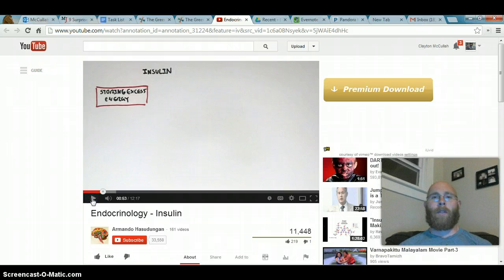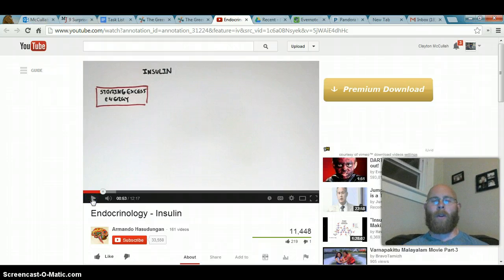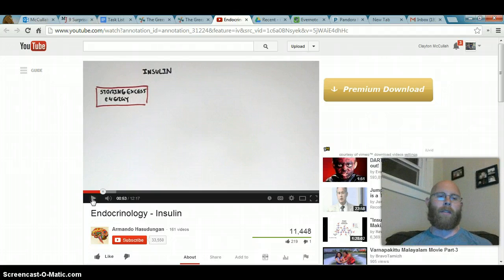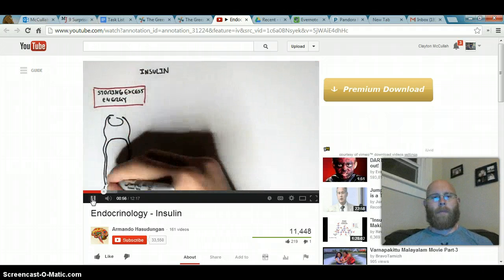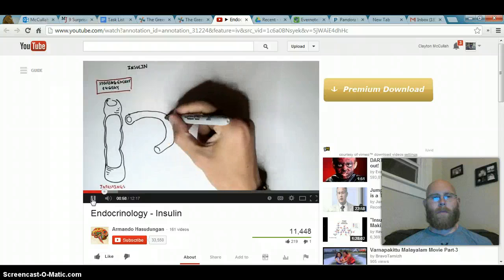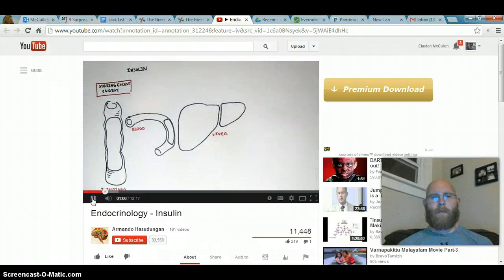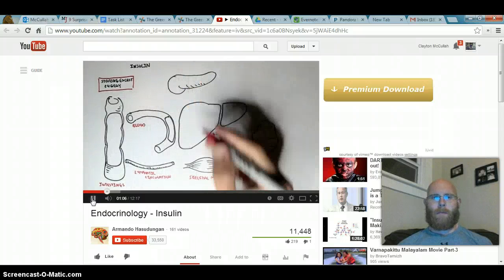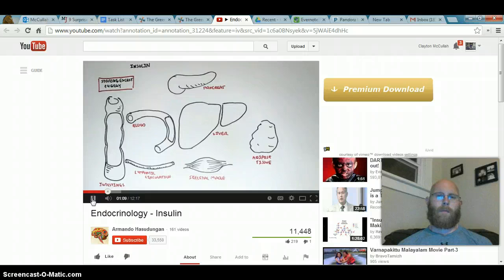Pay attention to these organs that he shows, because these organs are the types of tissues that actually have insulin receptors and will hear the insulin signal to open up the gates to allow sugar and other molecules to move into the cells. So for example, here we have the intestines, here we have the blood, here we have the liver, skeletal muscle, lymphatic circulation, adipose tissue, and finally the last organ, the pancreas.